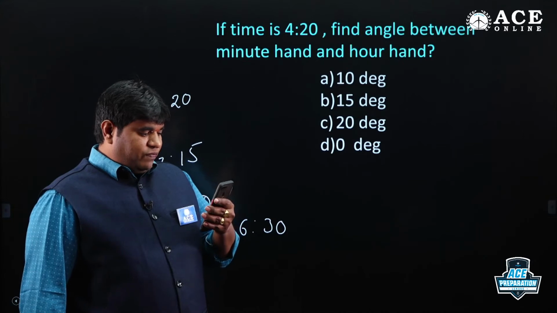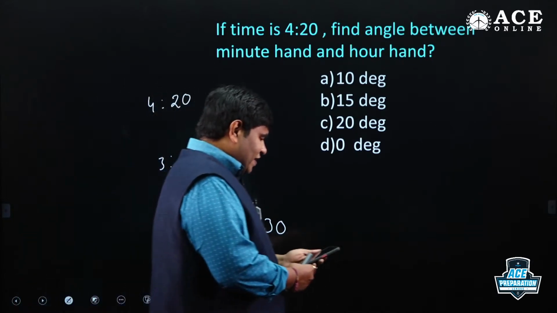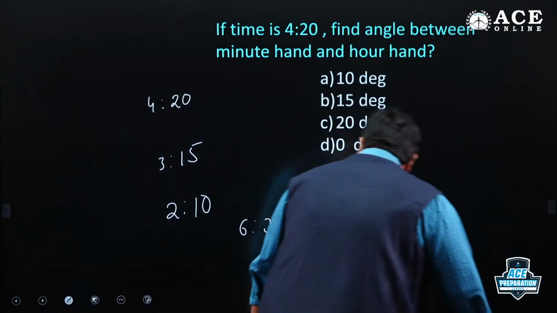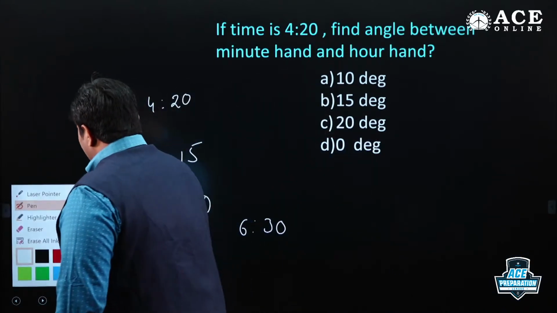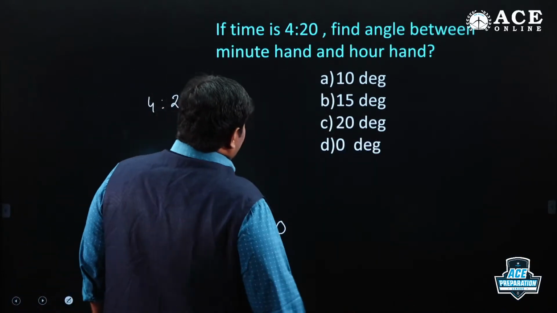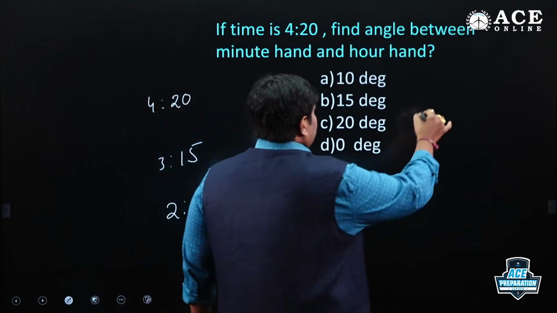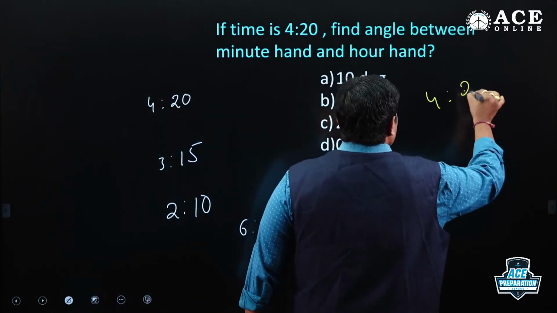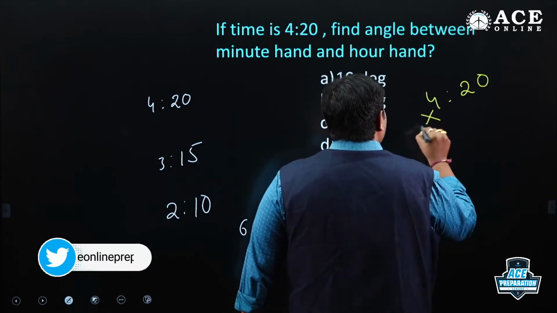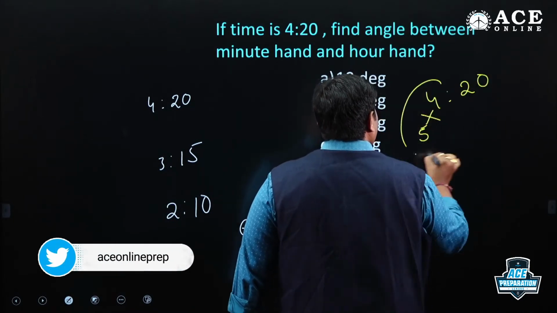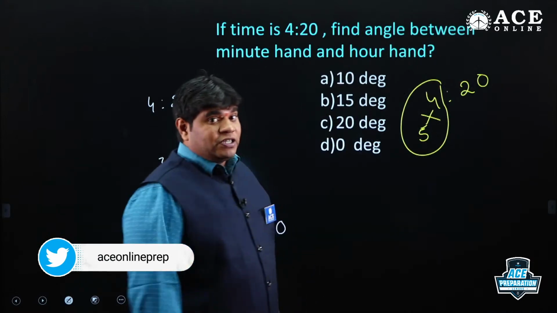Nice, Koti. Fast, very fast. Okay, listen. Here you can apply the formula and you get the answer 10 degrees. But here is a simple shortcut. So 4 hours and 20 minutes. Hours are always multiplied by 5.